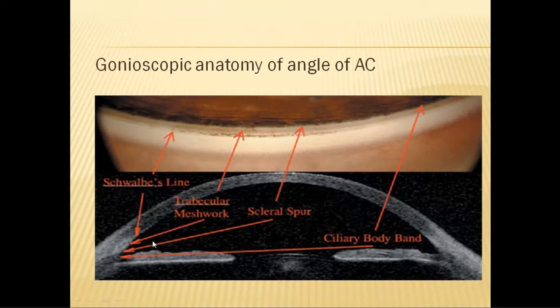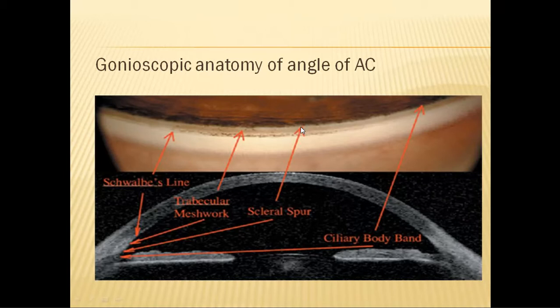For your better understanding, I have incorporated a picture of OCT. This is the anterior segment OCT picture, optical coherence tomography, which is also very useful for examining the angle structures. So you can compare both. Here, this is the place for the angle of anterior chamber. The posterior most part is the ciliary body base or the ciliary body band, which corresponds to this. This is the iris and this is the ciliary body band from where the iris has taken its origin.